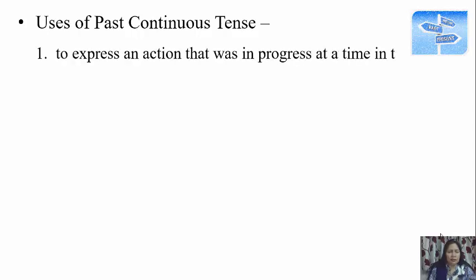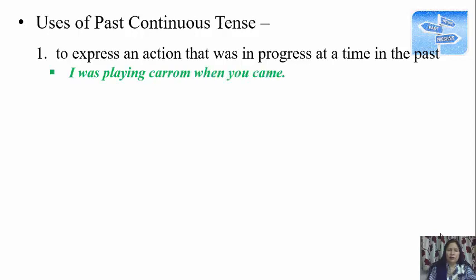So this past continuous is used for expressing the action that was in progress at a time in the past. Example: I was playing carom when you came. So the time is when you came. This gives you some reference of time. And at that time what was happening? I was playing carom. So playing of carom was in progress. This is how we express past continuous tense.